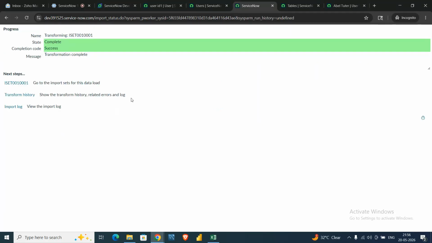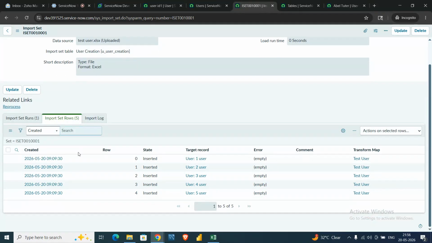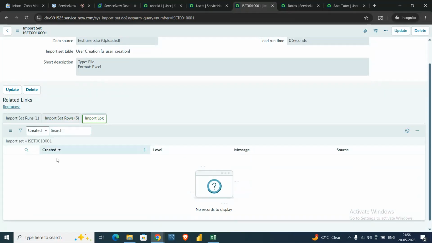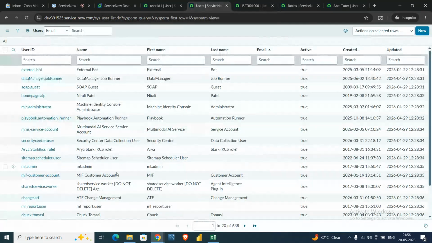It will take some time, and now the transformation is completed. In the import set, you can see how many rows got created. If there is any issue or error, it will show in the import logs. I'll show you that once, but now the transform is completed.